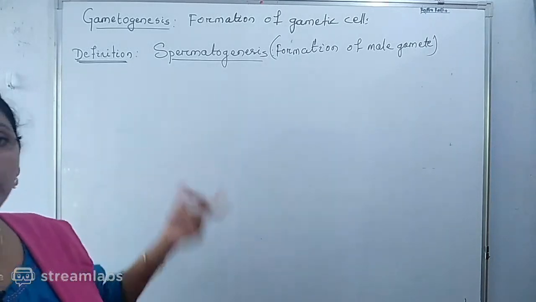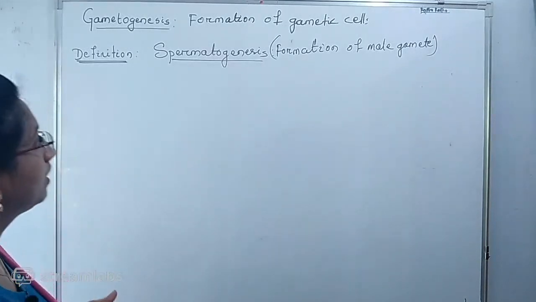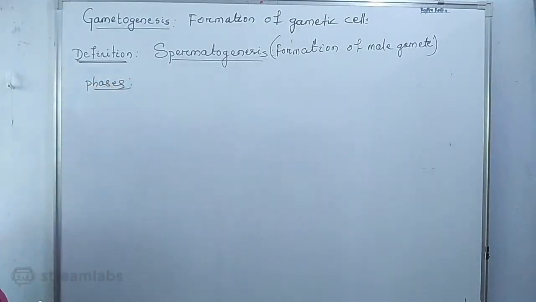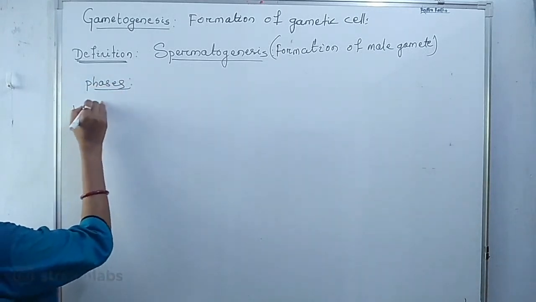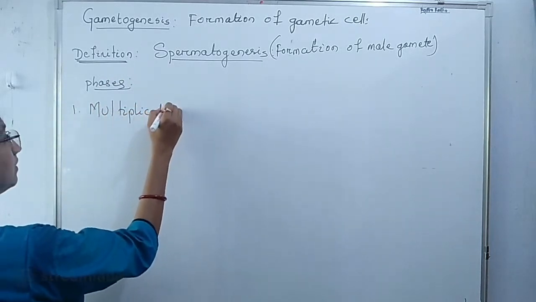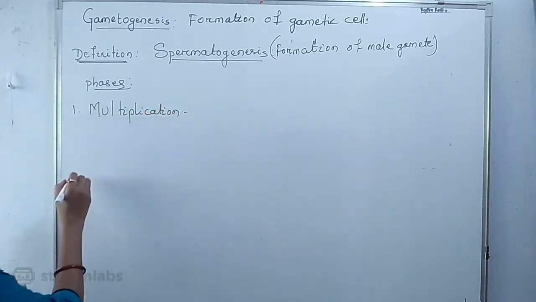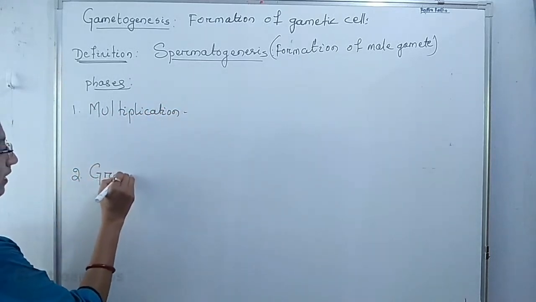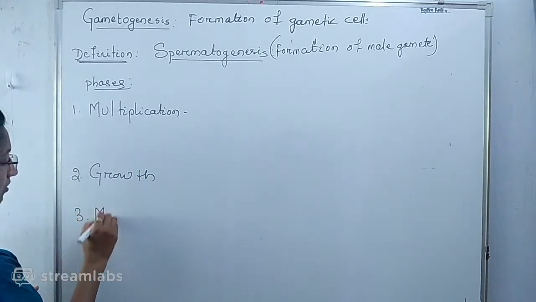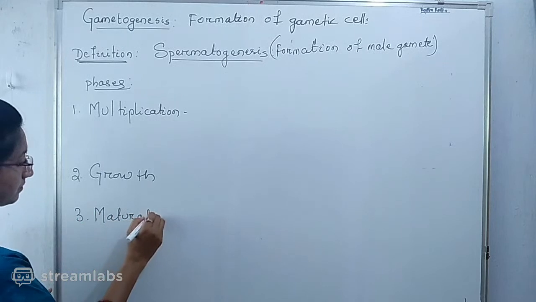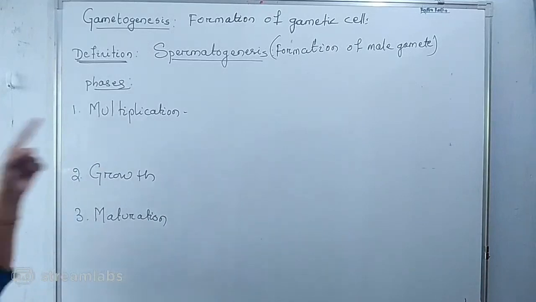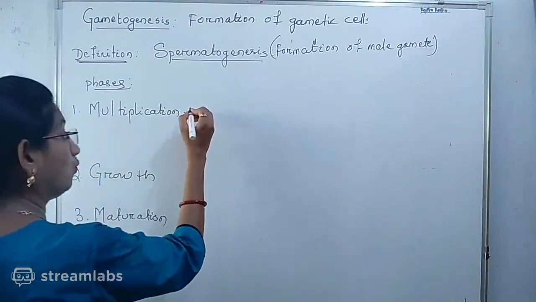Now, spermatogenesis occurs at the age of puberty. And what are the phases? Exactly what we have studied in gametogenesis phases. Number 1, that is multiplication stage. Number 2, growth phase. Number 3, that is the maturation stage. So, if we are talking about the first phase, the multiplication phase, here what occurs?